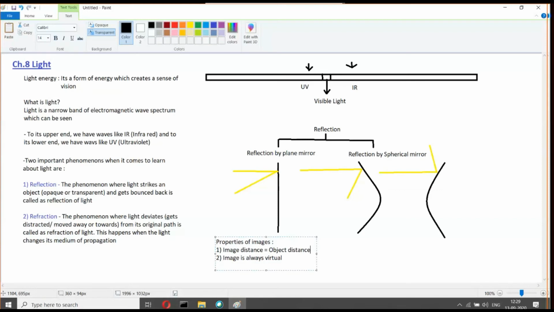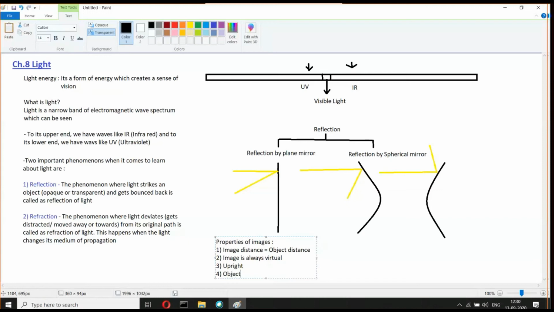You can see your image only in the mirror, nowhere else. That kind of image is called a virtual image. It is also upright. What do you mean by upright? If you are standing straight, your image will be standing straight. If you are inverted, the image will also be inverted.